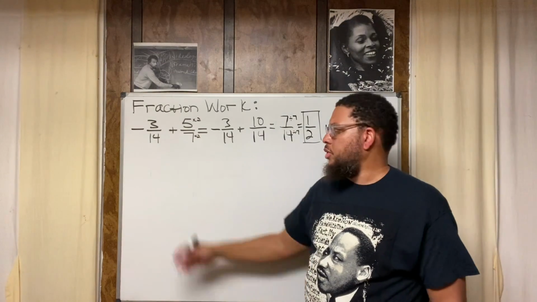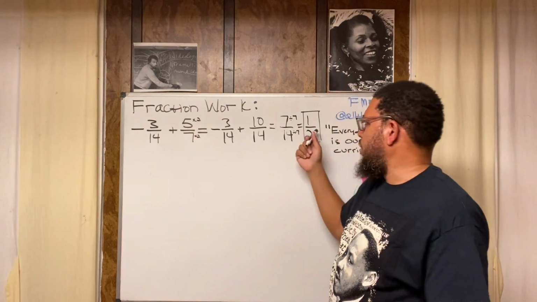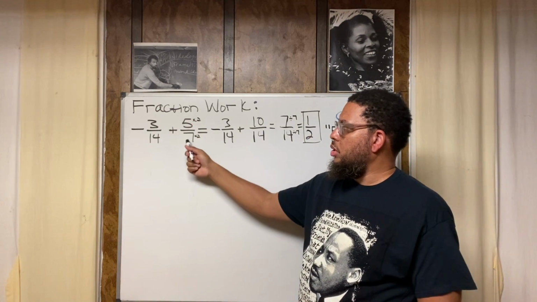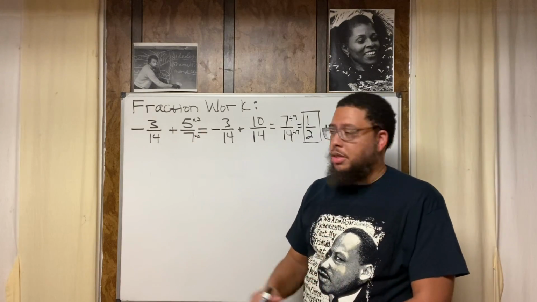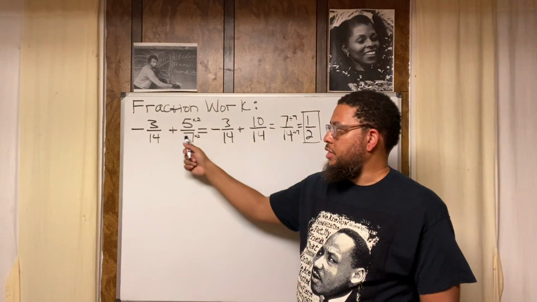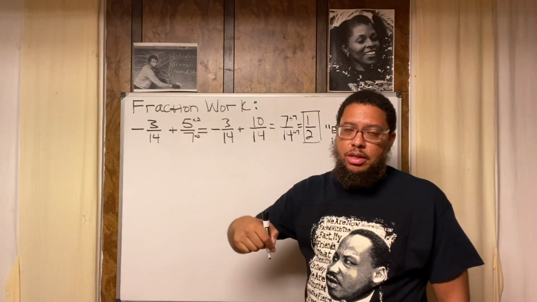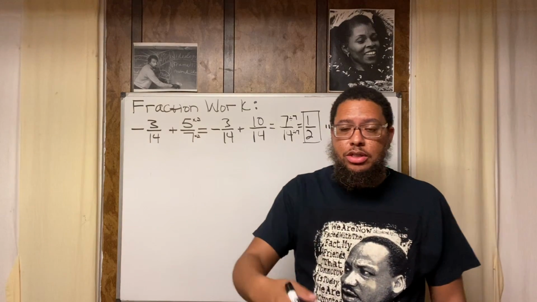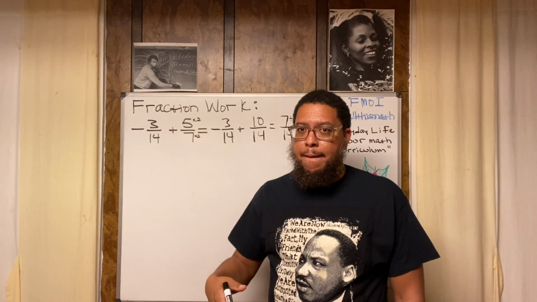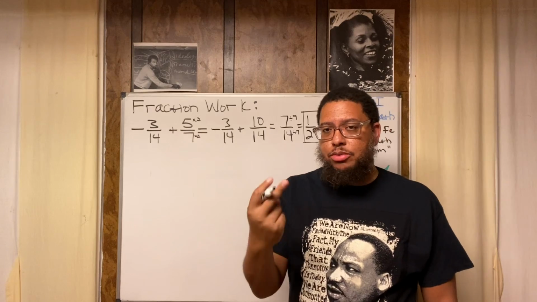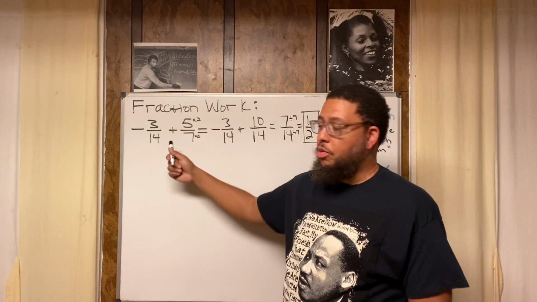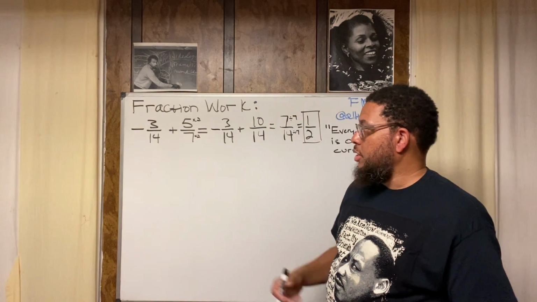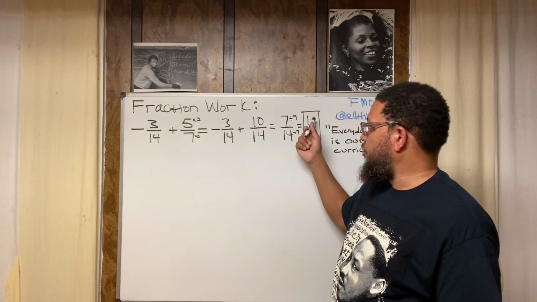Now I know you might be wondering, if we started out with 14ths and 7ths, how do we end up with 1 half? Because we basically cut these sevenths up into smaller pieces. 14ths are half of a seventh, right? Imagine you have a pizza cut into 7 slices. If you want to make 14 slices, all you got to do is take each of those 7 slices and cut them in half. Every one of those 7 slices became 2 slices. So that's how you end up with 14ths, right? So these pieces are smaller. So now we got 14ths and 14ths. So when we combine them, we end up with half, right?